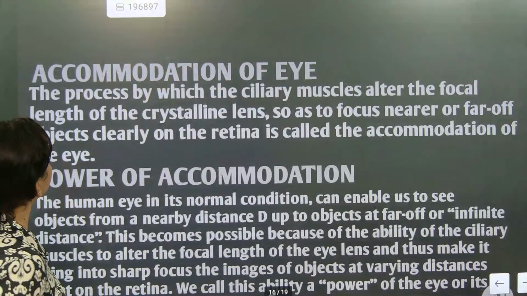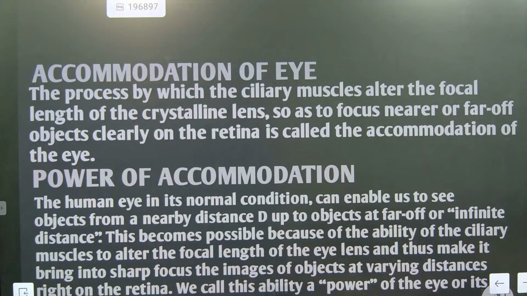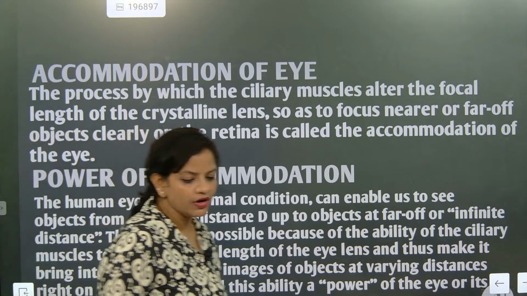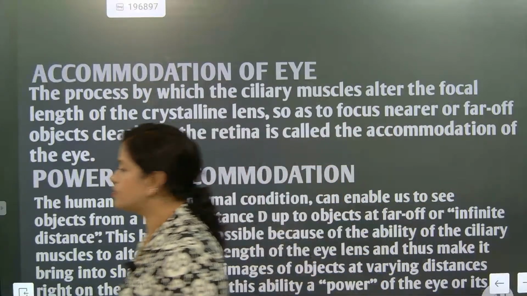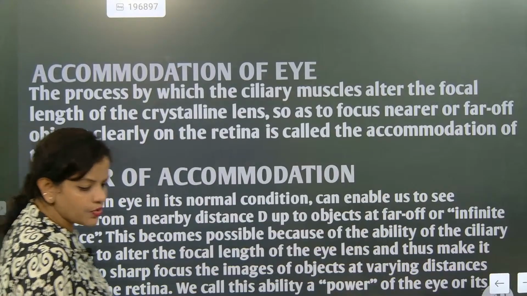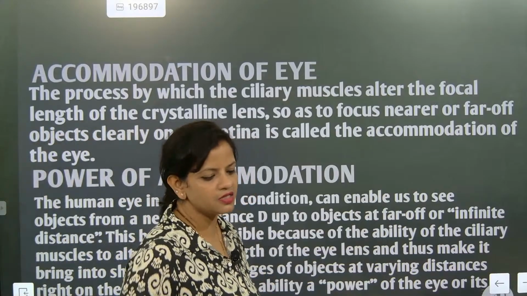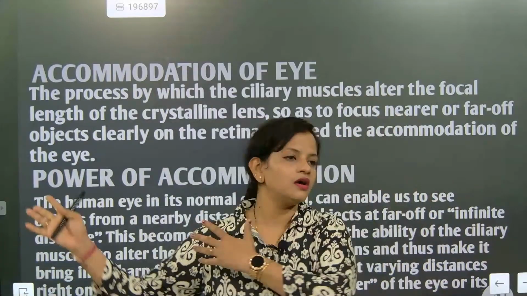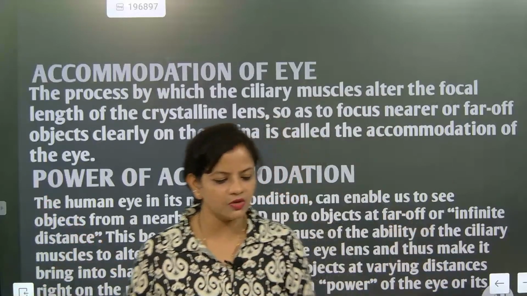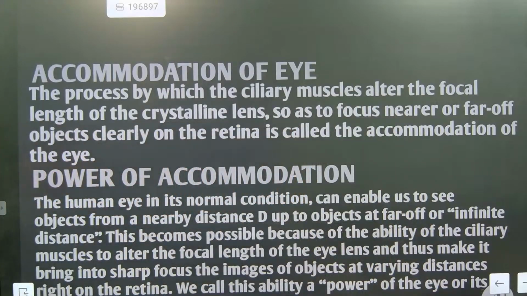Understood? Now, accommodation of the human eye. We already know about the power of accommodation. In classes we already discussed all the important topics. I am going to just finish it so that we can start question answers. Question answers are the main sessions. Once this part is done, the entire light chapter, 400 to 500 questions, we will do in one shot. Now look at the process by which the ciliary muscle alters the focal length for nearby and far off objects. This is called accommodation of the eye.